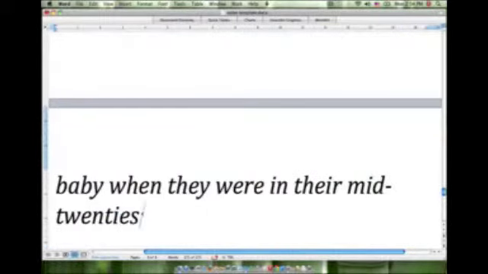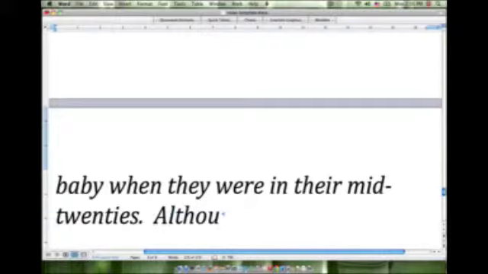Now, mid-20s, maybe in the West, would probably be a little bit on the early side, but you know, everybody's different.